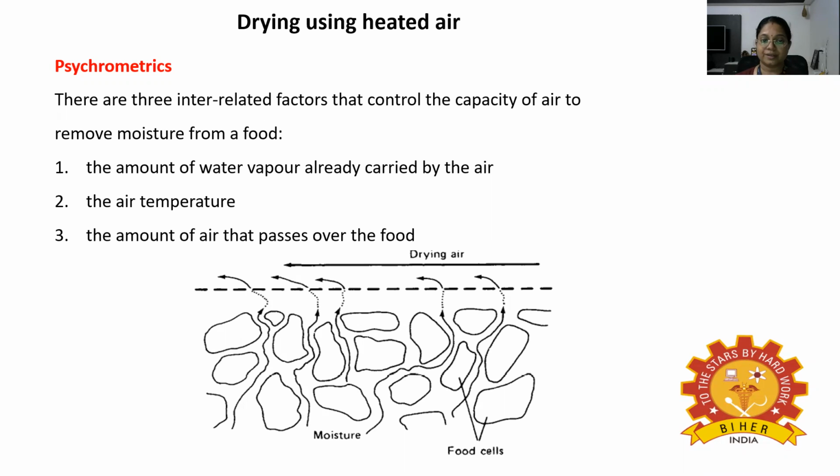Psychrometry is the study of interrelated properties of water-air systems. These properties are represented on a psychrometric chart too. Here the heat from drying air is absorbed by food and provides the latent heat needed to evaporate water from the surface.